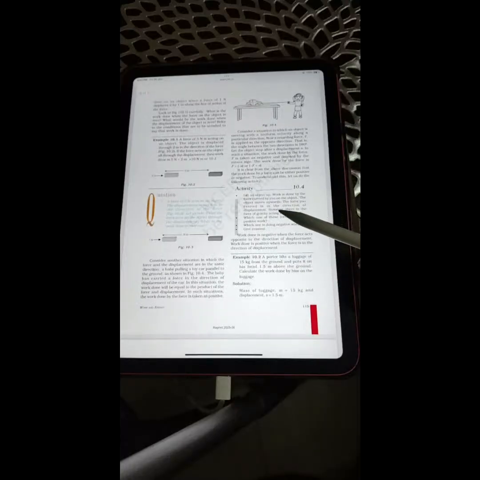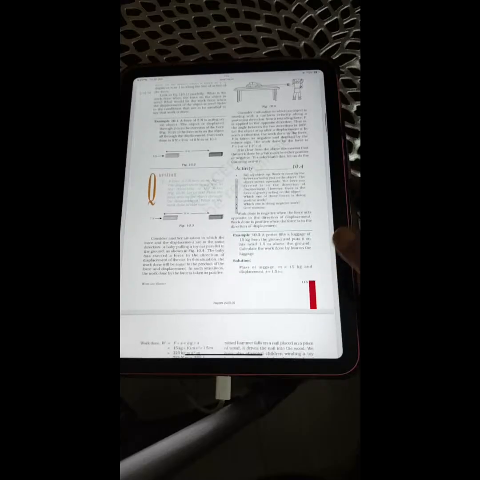Activity 10.4. Lift an object up. Work is done by the force exerted by you on the object. The object moves upwards. The force you exerted is in the direction of displacement. However, there is the force of gravity acting on the object. Which one of these forces is doing positive work? Which one is doing negative work? Give reasons. Work done is negative when the force acts opposite to the direction of displacement. Work done is positive when the force is in the direction of displacement.